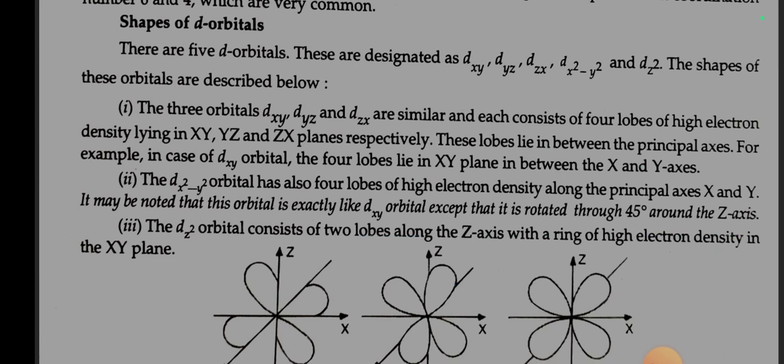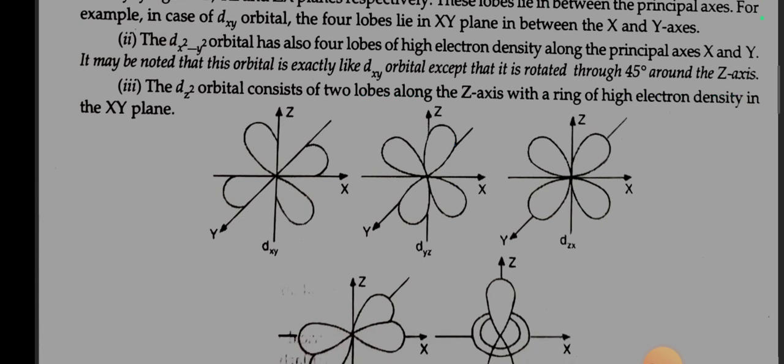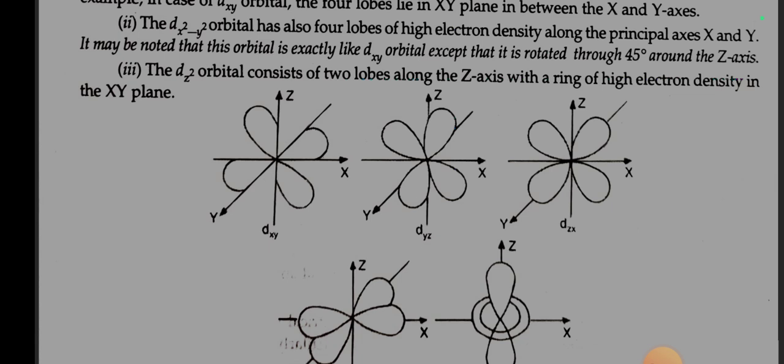Number 1. The 3 orbitals dxy, dyz and dzx are similar and each consists of 4 lobes of high electron density lying in the xy, yz, zx plane respectively. These lobes lie in between the principal axes. For example, in the case of the dxy orbital, the 4 lobes lie in the xy plane in between the x and y axes. Number 2. The dx² minus y² orbital has also 4 lobes of high electron density, along the principal axes x and y. It may be noted that this orbital is exactly like the dxy orbital except that it is rotated through 45 degrees around the z-axis.